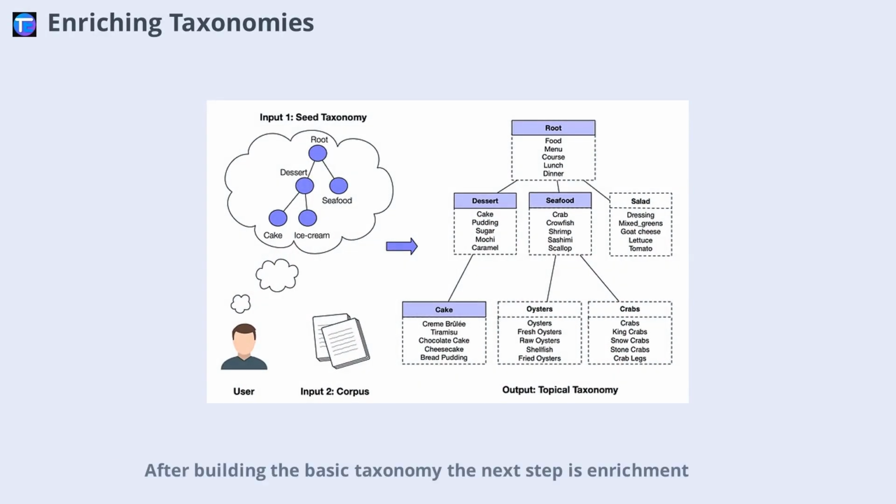After building the basic taxonomy, the next step is enrichment. This involves associating each node with descriptive text or keywords, making the structure more informative and discriminative. Techniques like Taxogen and NetTaxo automate this process by clustering related terms and refining the clusters using local corpora and network structure information. The result is a richer, more accurate hierarchy of topics that makes it easier to discover main themes and their subtopics. This step ensures that the structured knowledge is both comprehensive and easy to navigate.